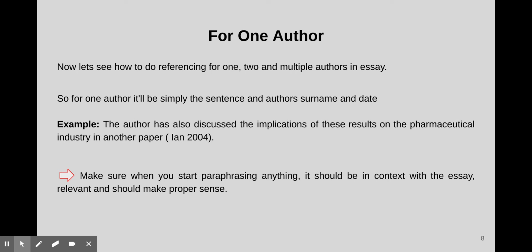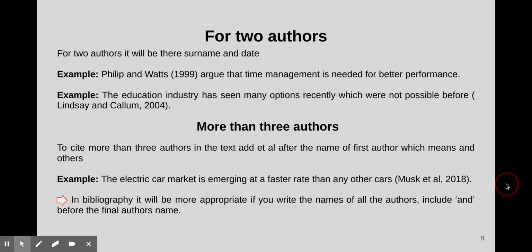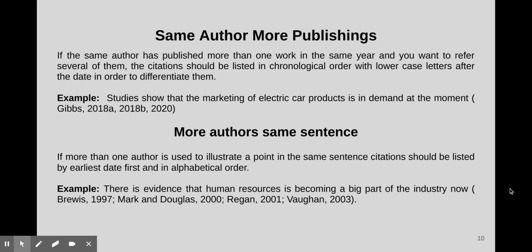For one author, it will be simply the sentence and the author's surname and date. Make sure that when you paraphrase anything, it is in context with the essay, relevant, and makes proper sense. For two authors, it will be their surnames and date. To cite more than three authors in the text, add et al. after the name of the first author, which means and others. In the bibliography, it is more appropriate to write the names of all the authors, including and before the final author's name.